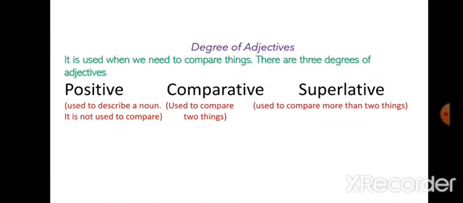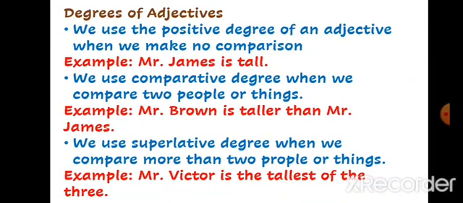Okay, now there are certain rules on how to write or change the degrees of adjectives. You see here, we use the positive degree of an adjective when we make no comparison. I have told you. For example, Mr. James is tall. When we are saying Mr. James is a person, we are saying that he is tall. We are not making any comparison here with any other person. We are just telling about his quality, that he is tall.